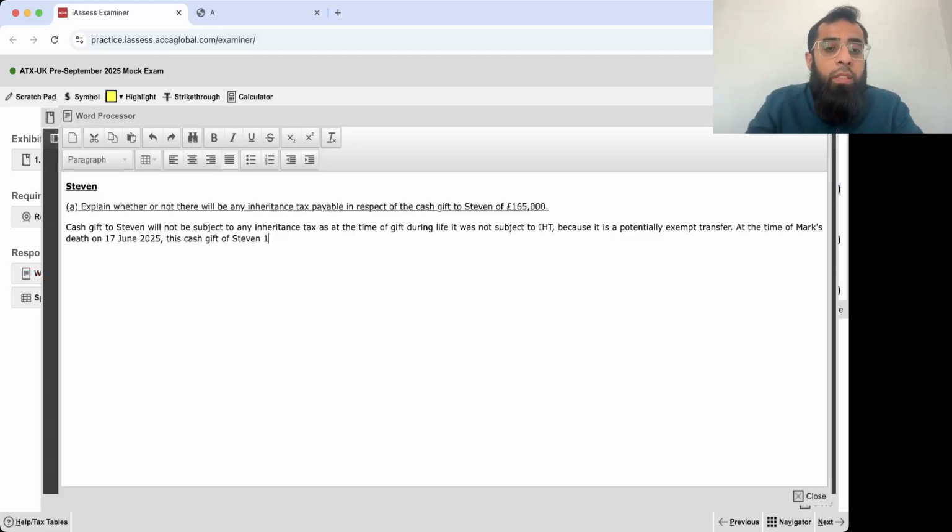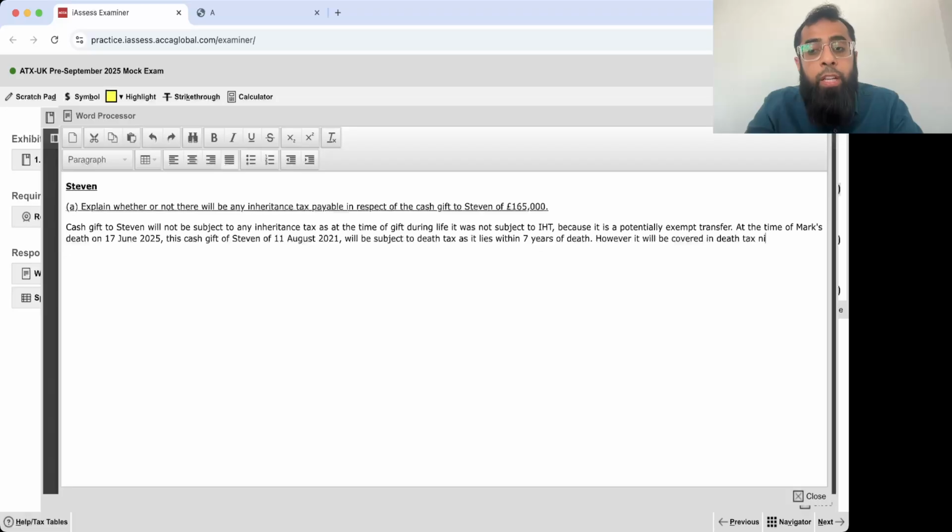This cash gift of Stephen of 11th August 2021 will be subject to death tax as it lies within 7 years of death. However, it will be covered in death tax nil rate band, as NRB will be available even after adjusting